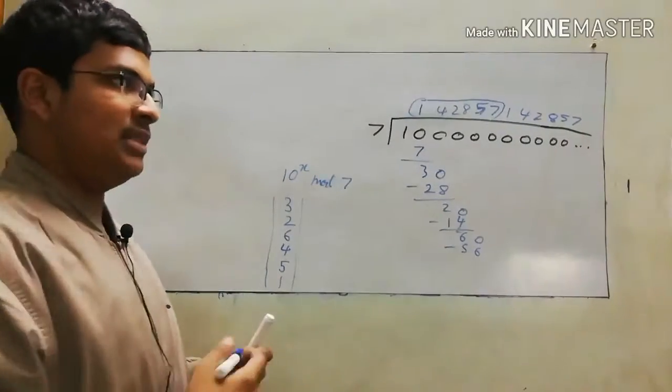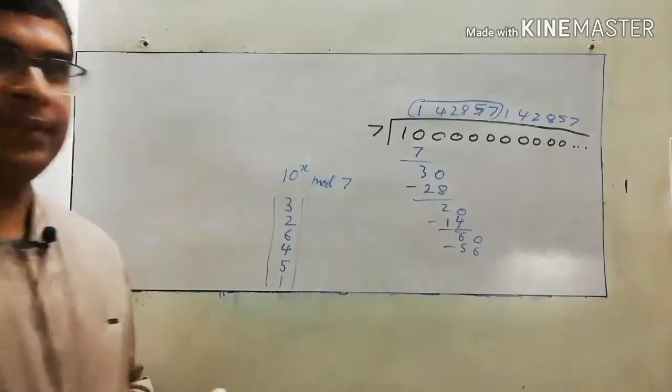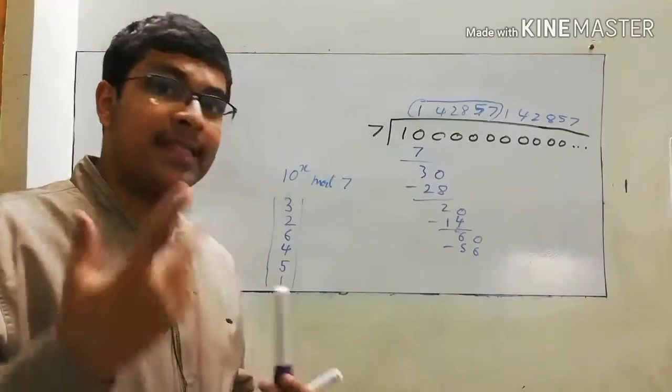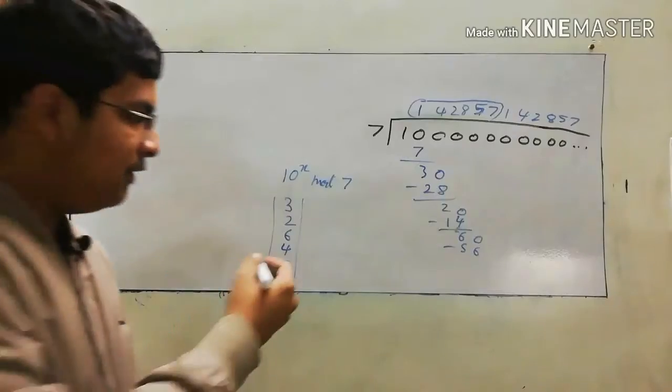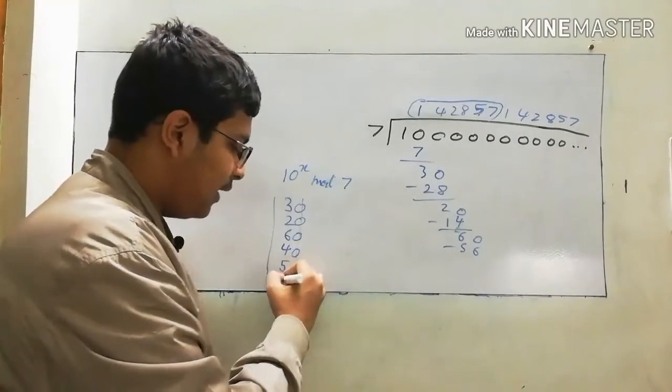And as we do in decimals, we try to add zeros after it. Means we try to add some decimals after it. So we do 30, 20, 60, 40, 50, 10.